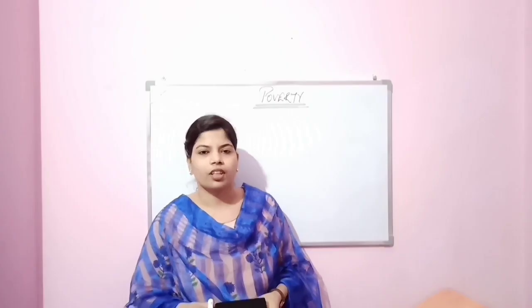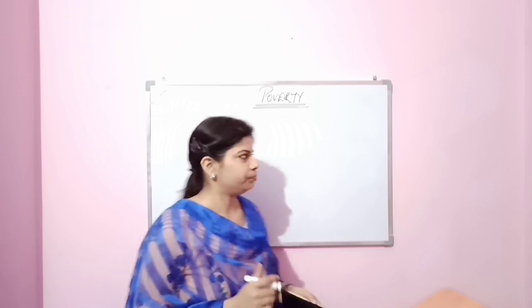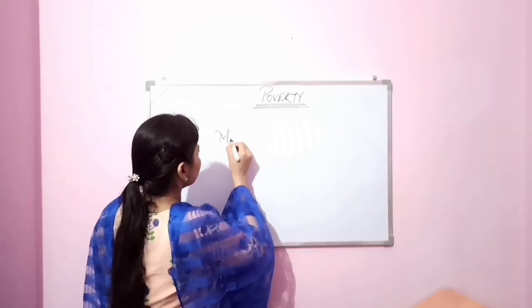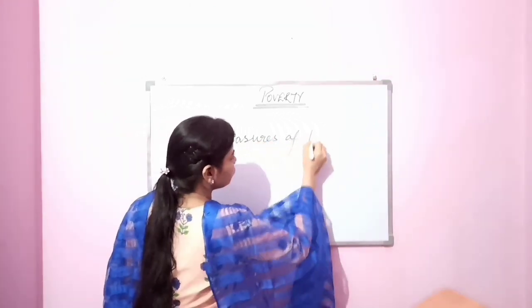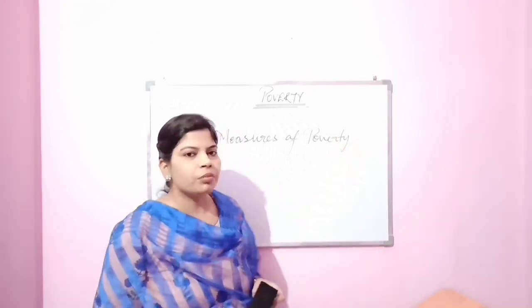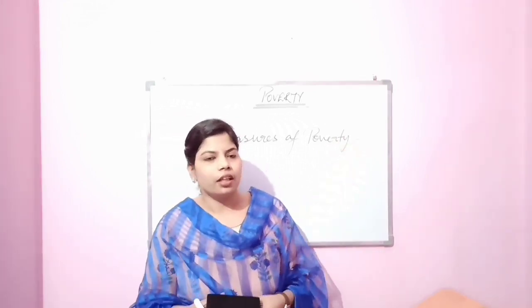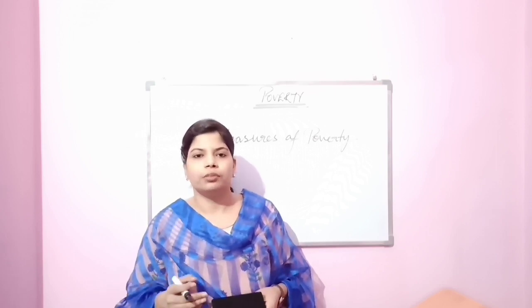Okay then? Now let's see what the measures of poverty are. There are 2 measures of poverty which determine the extent of poverty.